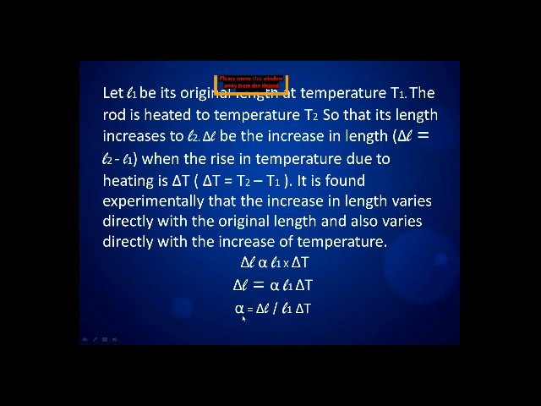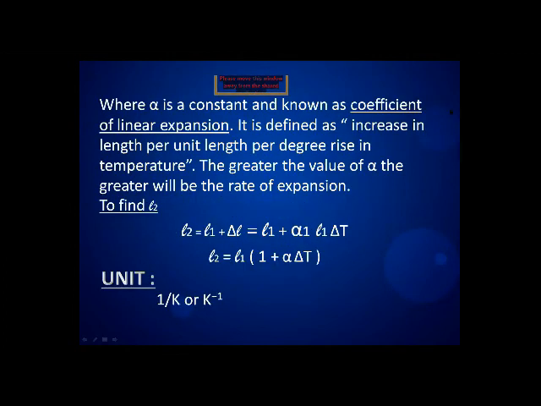So we can say alpha is equal to delta L upon L1 delta T, where alpha is a constant known as the coefficient of linear thermal expansion.